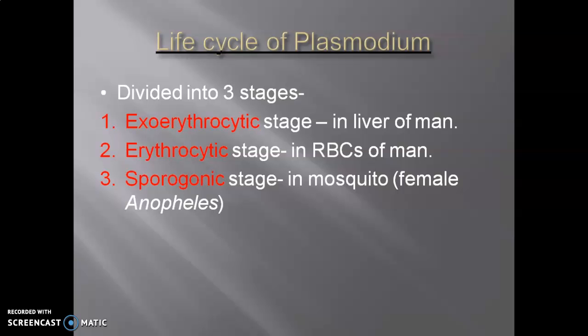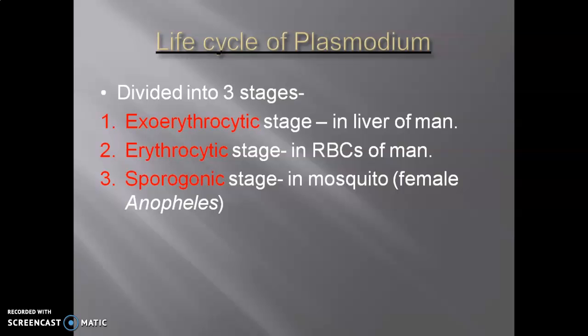Hemoglobin is used as a food, and it infects red blood corpuscles because hemoglobin is a very important content, without which it is impossible for red blood corpuscles to carry oxygen molecules and supply it to each cell of a body. Second stage, that is nothing but the erythrocytic stage, in red blood corpuscles of a man.